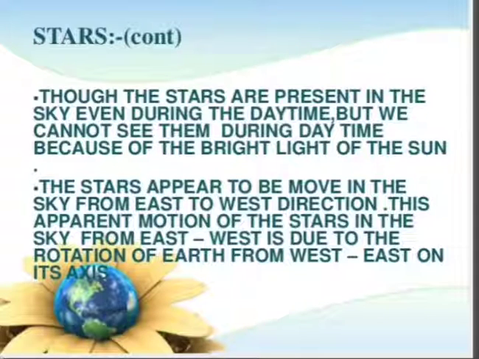The stars appear to move in the sky from east to west. This apparent motion of the stars in the sky from east to west is due to the rotation of earth from west to east on its axis. So, in opposite of that, earth rotates from west to east. We can say that earth completes one rotation in 24 hours and that rotation is from west to east. Both are opposite to each other. Stars appear to move from east to west and earth rotates from west to east.